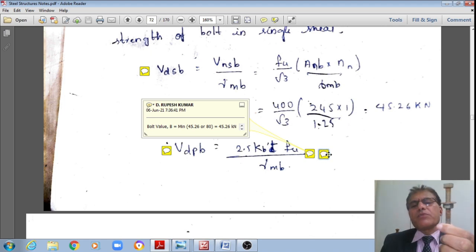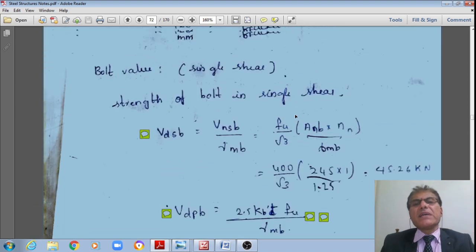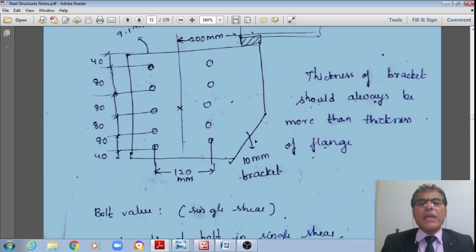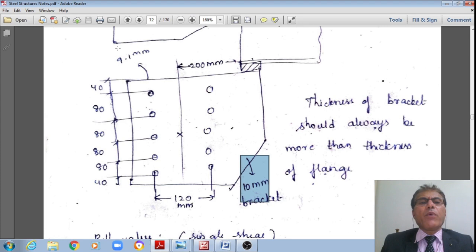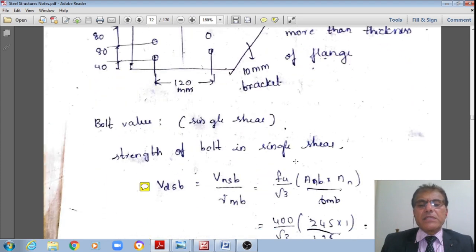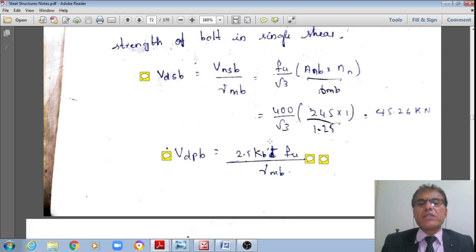Now the thickness for bearing is the least of these two, either 10 mm or 9.1 mm. Therefore 9.1 mm will fail first. So in this formula you substitute t equal to 9.1, multiplied by kb equal to 0.5, multiplied by 2.5, multiplied by fu.